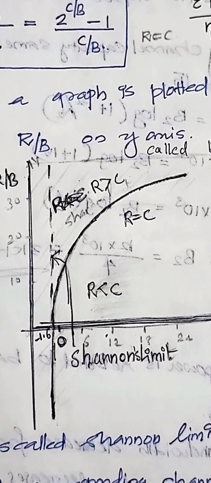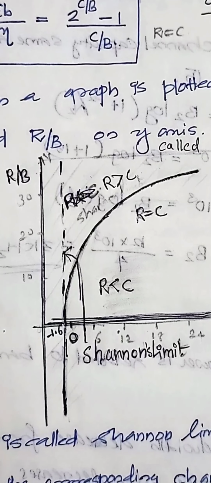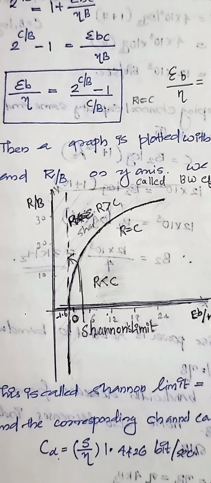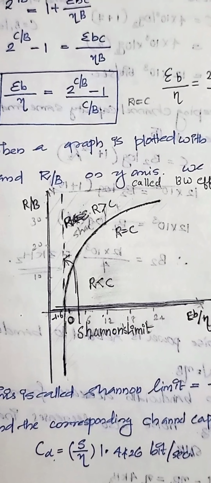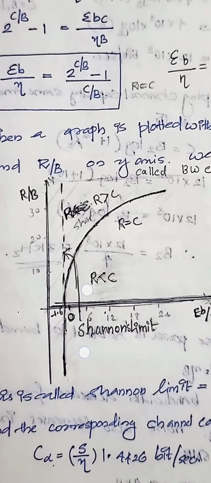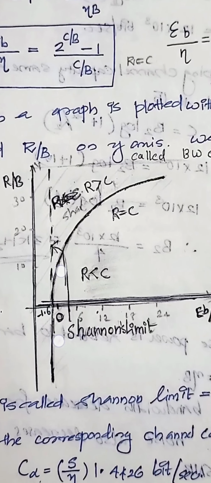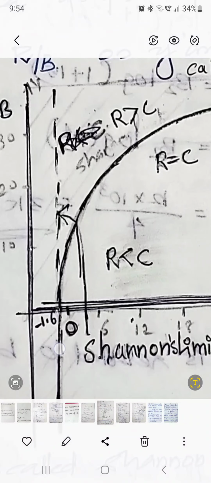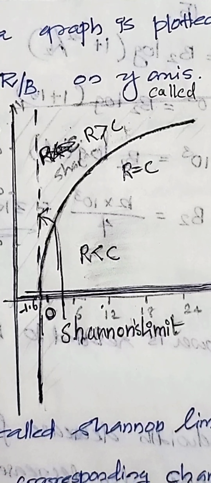Now plotting a line here, at this convergence point, the R by B, that is the bandwidth efficiency, is maximum. R by B is going to infinity, and the Eb by eta value at this crossing point is minus 1.6. This is 0, and this is minus 1.6. This point, minus 1.6, is called Shannon's limit.